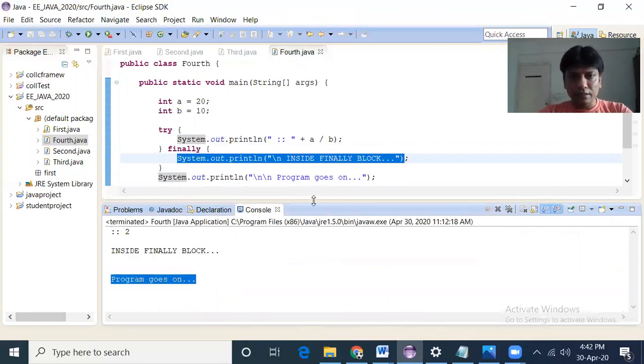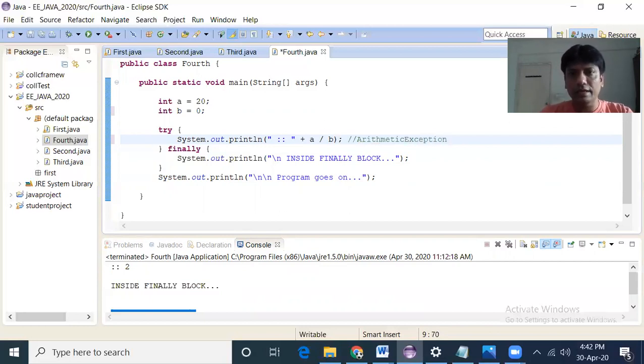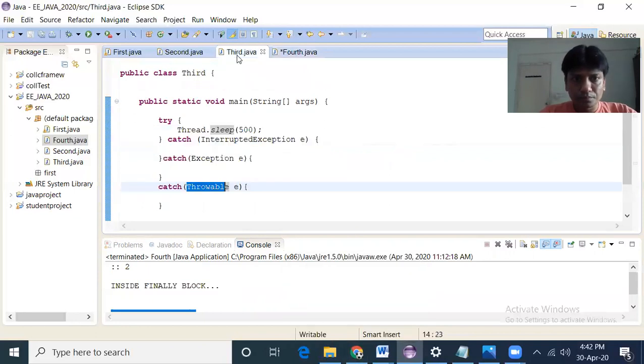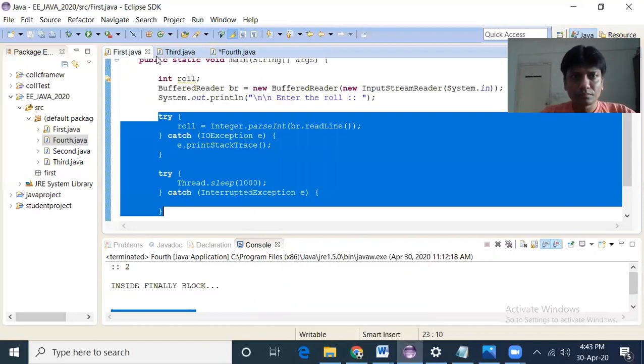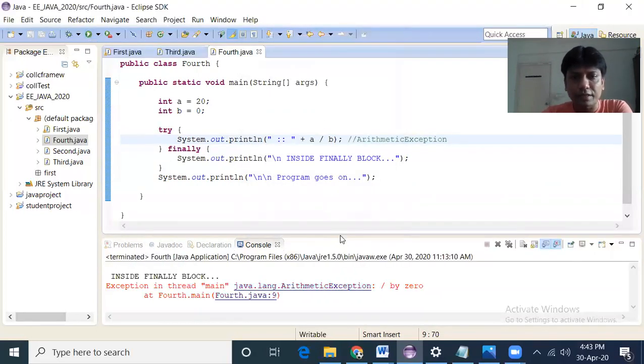This part is very easy, but what will happen if I make b 0? If I make this 0, then 20 by 0, and immediately an exception will arise. And what is the name of that exception? ArithmeticException will arise. So intentionally I do this and execute the program, and let us see what happens.